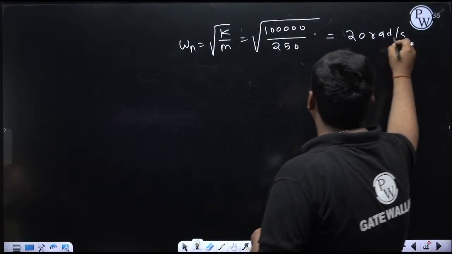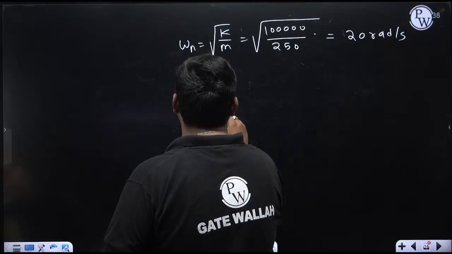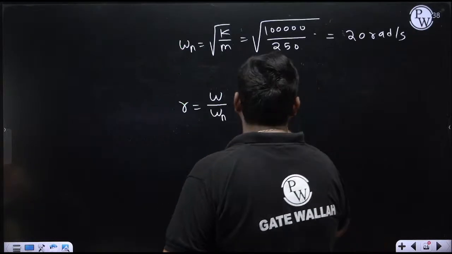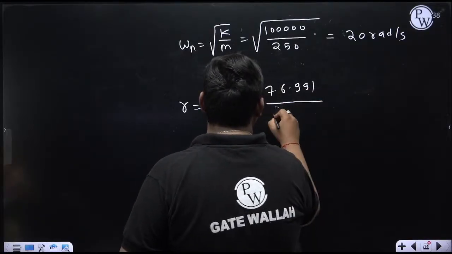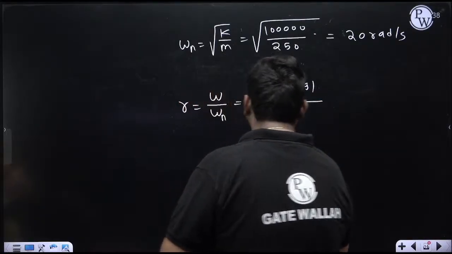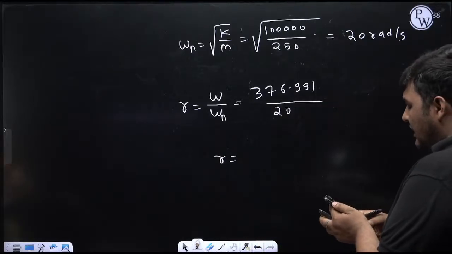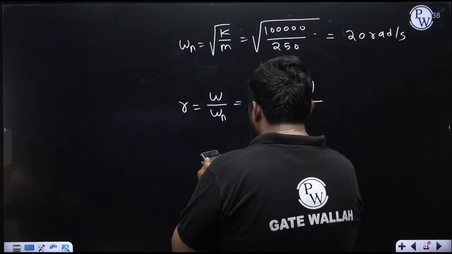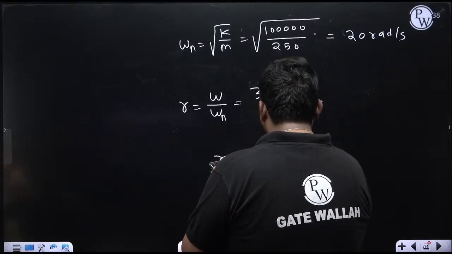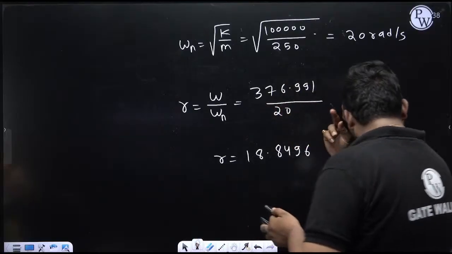After calculating omega n, we can calculate the frequency ratio r, which is omega by omega n: 376.991 divided by 20. It is coming 18.8496. You can check the calculation.